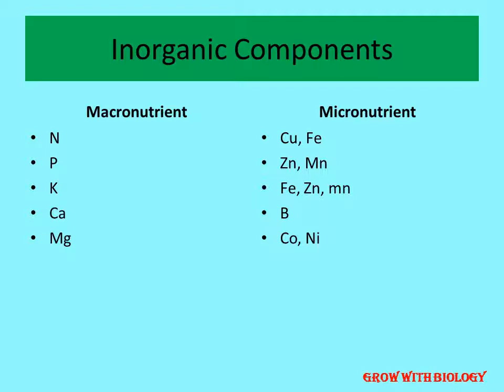Phosphorus is required for cell growth as well as in the storage and transfer of energy in plants, as well as in photosynthesis. Potassium is required for cell division, synthesis of protein, chlorophyll, and for nitrate reduction. Calcium is for cell wall formation, helps to maintain the integrity of the membrane, and is one of the important functions which we see in a normal plant.